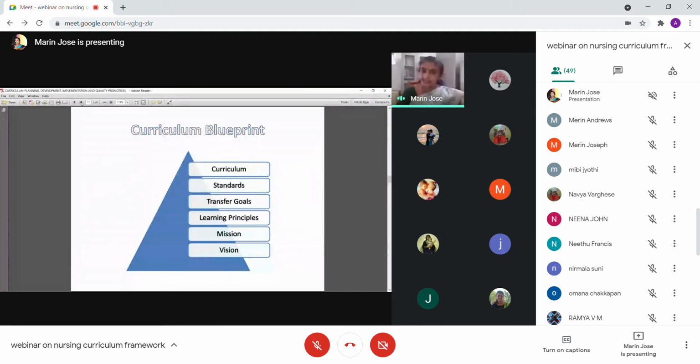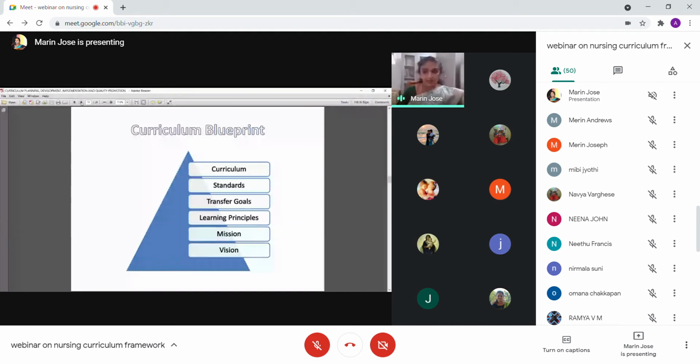You can cross-check whether all these standards are maintained in our curriculum. In the sense, once we implement this curriculum, whether these standards are maintained, or whether our students will be able to show these standards after the class.